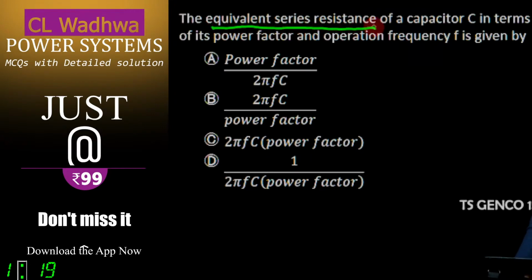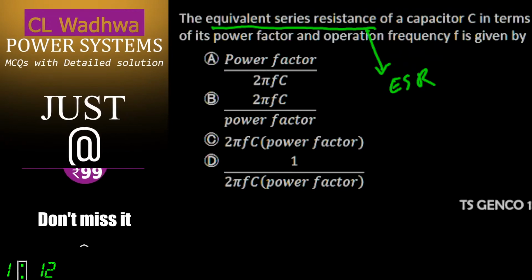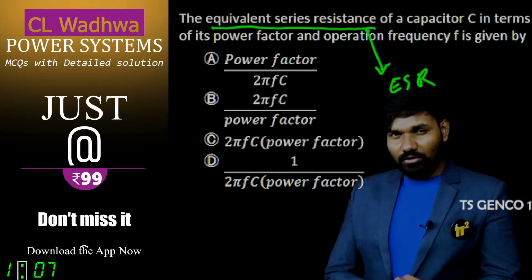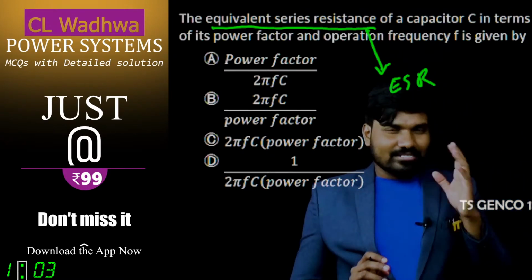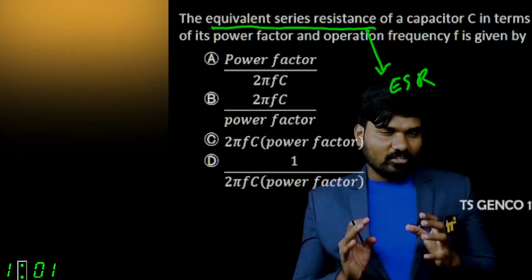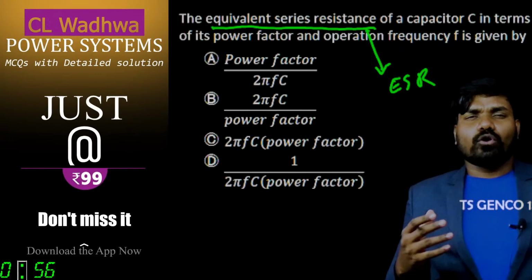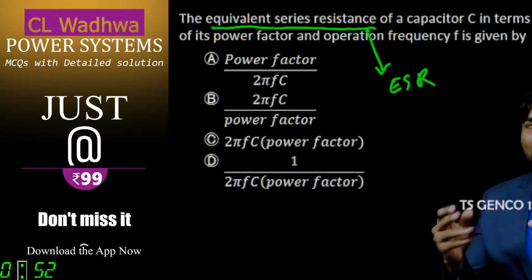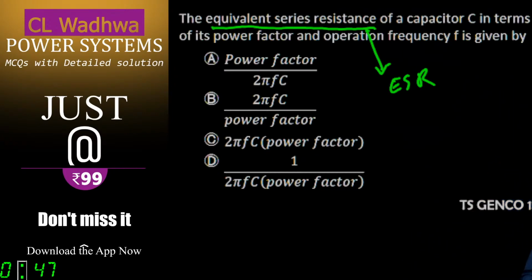That value will usually be very small. The value of ESR will be very small. I think that's a hint to answer even this question. That's why we don't normally talk about this ESR for a capacitor. We neglect it. We take it as 0.